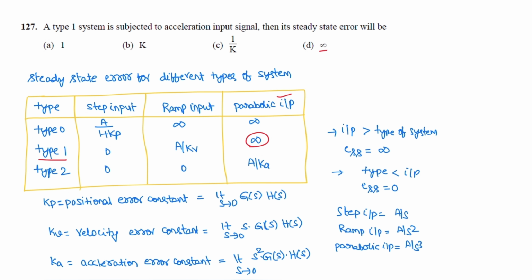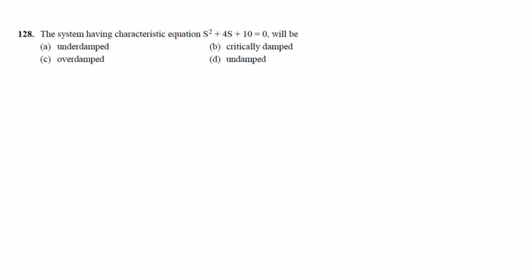Next question. A system with characteristic equation s square plus 4s plus 10 is equal to 0 will be. What is the nature of the system? The standard characteristic equation for second order system is s square plus 2 zeta omega n s plus omega n square is equal to 0. Compare this equation with the given equation, s square plus 4s plus 10 is equal to 0.